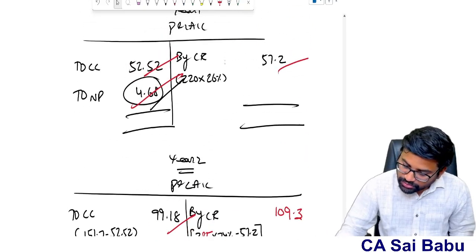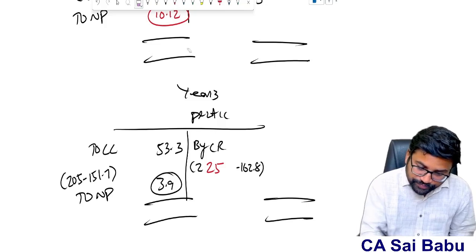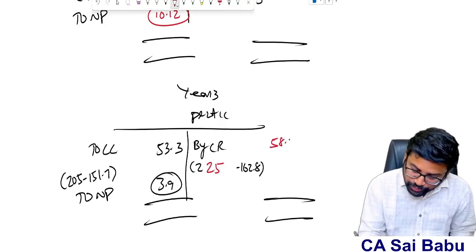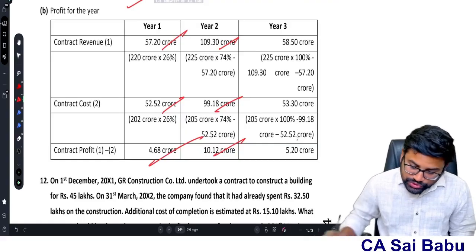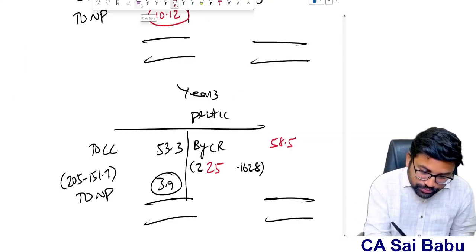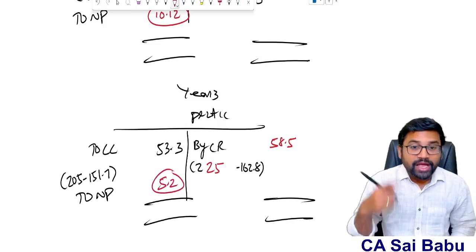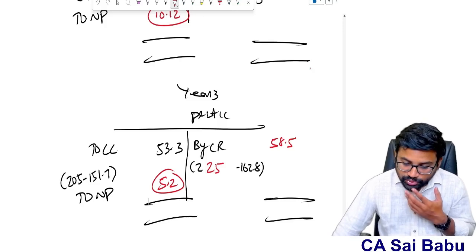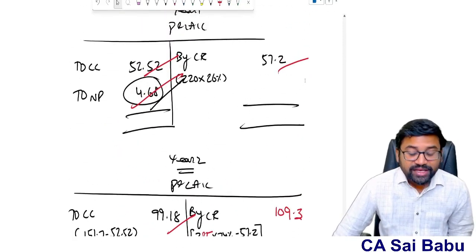57.2 minus 109.3. It will be 58.5, sir. Last year 58.5. This one. So 58.5 minus 53.3. So it will be 5.2, sir. Correct. 5.2. So small correction because we omitted to add that 5 in the revenue, which is because of the variation.